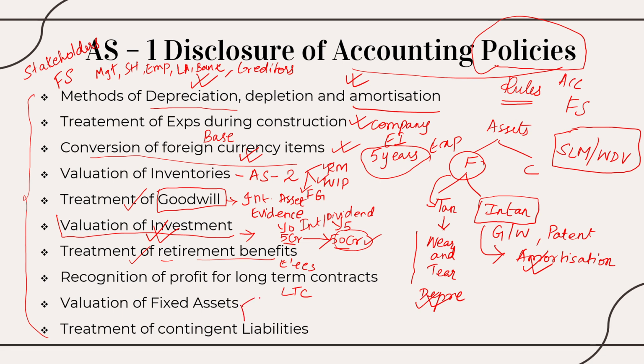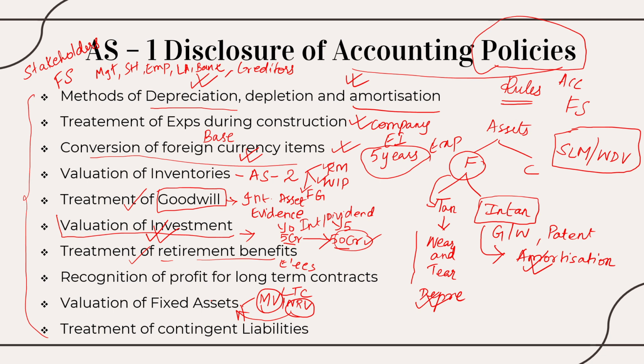Here we have several methods. We can take it as market value or net realizable value. We can either take the market value or the net realizable value for valuing your fixed assets.